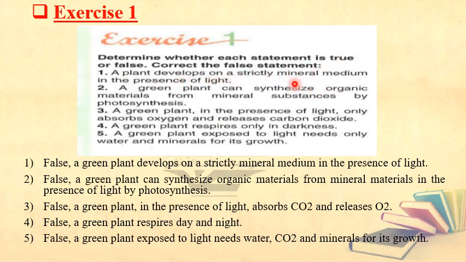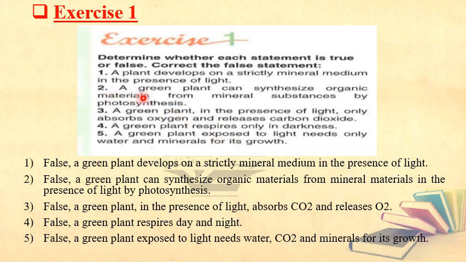What do I mean by mineral medium? Medium rich in water and mineral salts in the presence of light. So by this, the green plant will be able to make what? Photosynthesis. So the answer is false. A green plant develops on a strictly mineral medium in the presence of light. You have to rewrite all the statements.